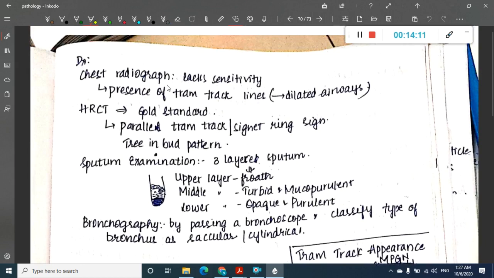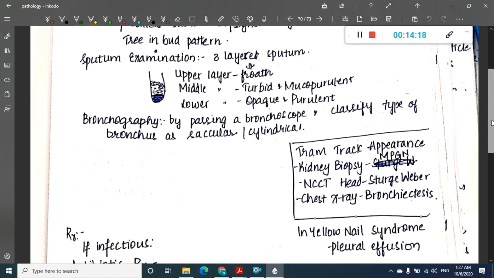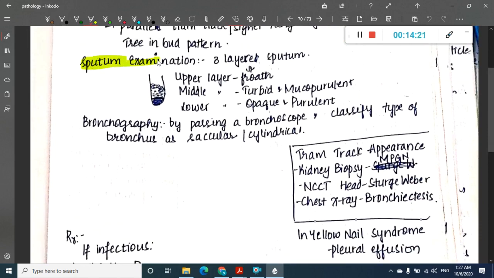Then how are you going to diagnose it? I have already shown you chest X-ray with tram tract lines, even HRCT with tree and bud pattern and signet ring sign. This thing I didn't tell you, which is sputum examination. We are not normally doing this right now, but if we take the sputum in a test tube and rest it for some time, you see the appearance of 3 layers in bronchiectasis. The upper layer is froth, the middle layer is turbid and mucopurulent, and the lower layer is opaque and purulent. Then you can do bronchography also.